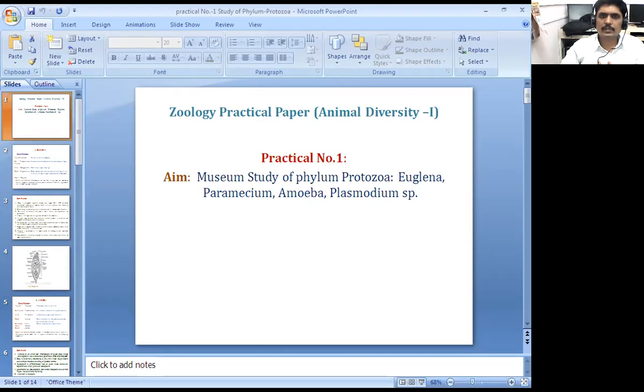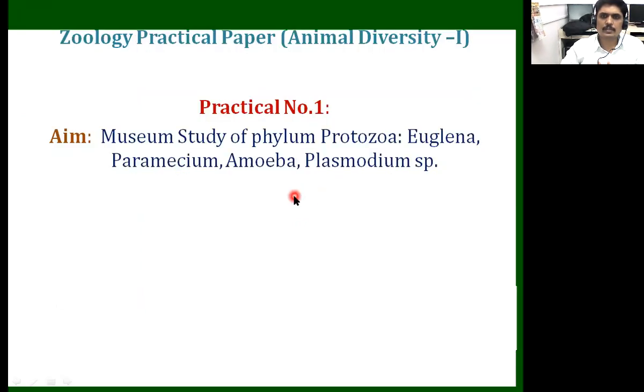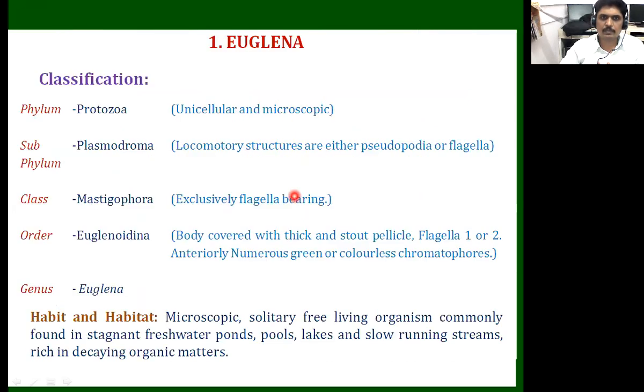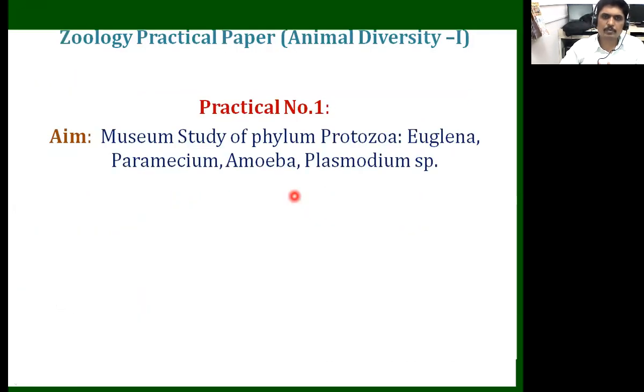So we should know that the phylum Protozoa means the first primitive animals. Proto means primitive and zoa means animals. So that's why we call them protozoa. And these protozoans are included in kingdom Protista. Actually, the protozoa are the first organisms. They are eukaryotic unicellular organisms. So that's why we call them protozoa.